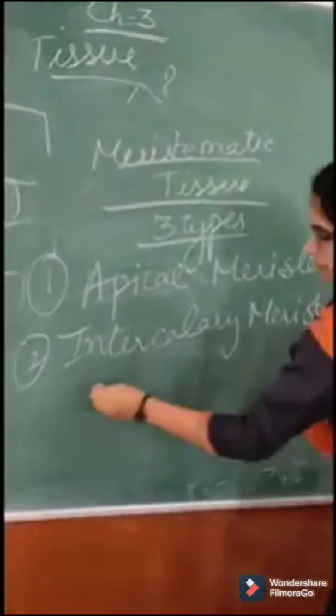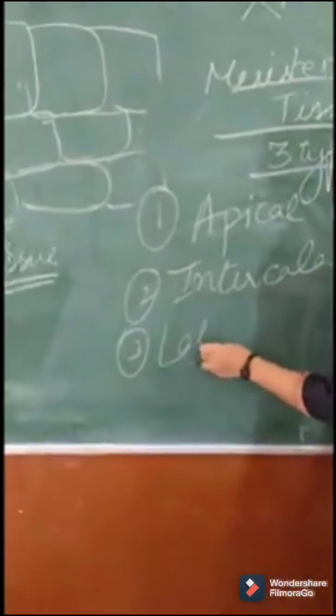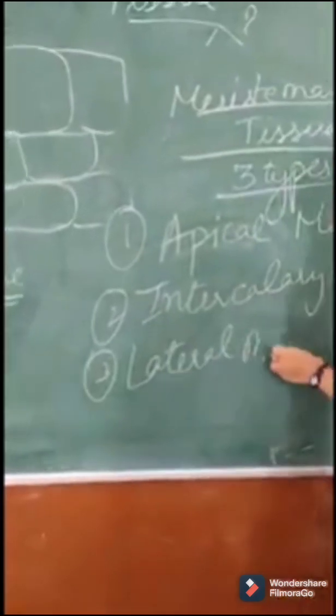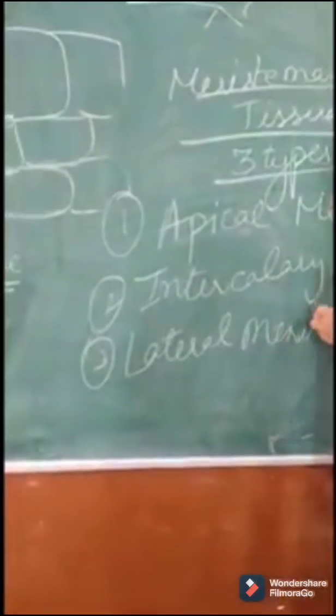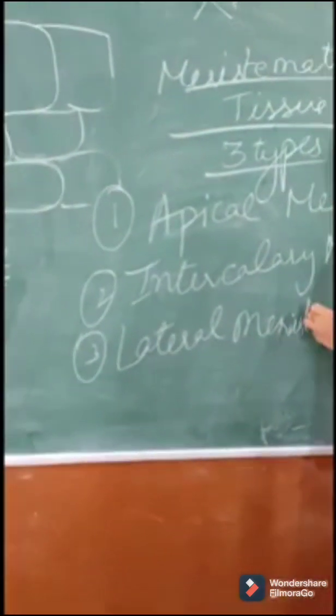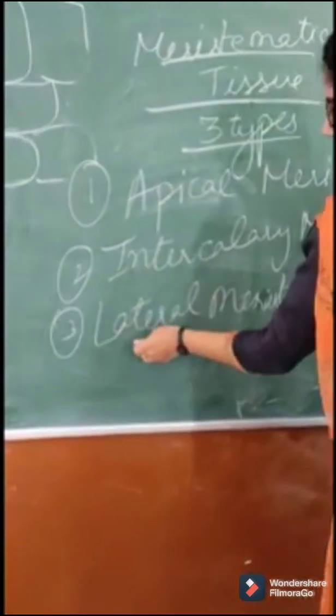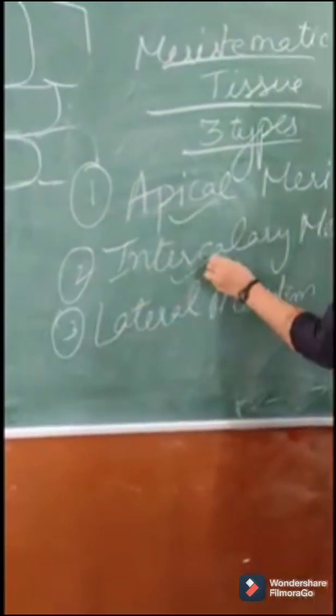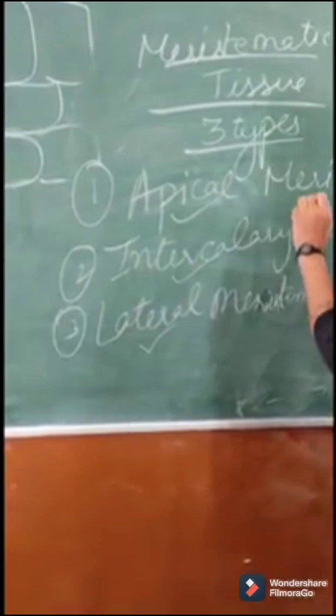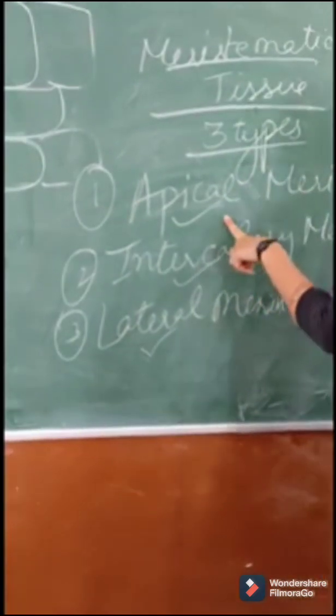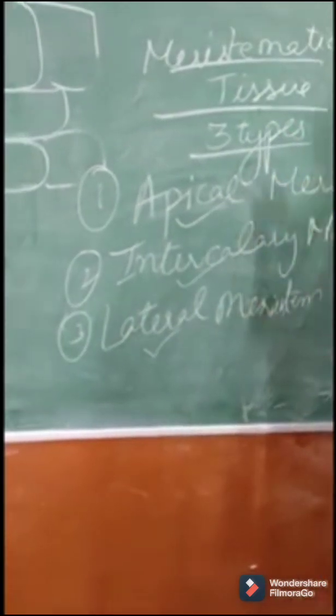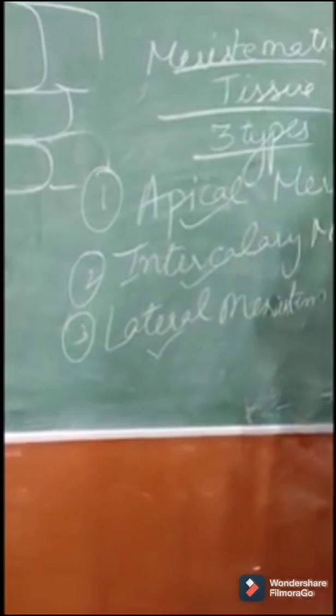And third one is lateral meristem. Okay? So there are three types of meristematic tissue: apical, intercalary and lateral. Their function and their position we are going to discuss in the next class.